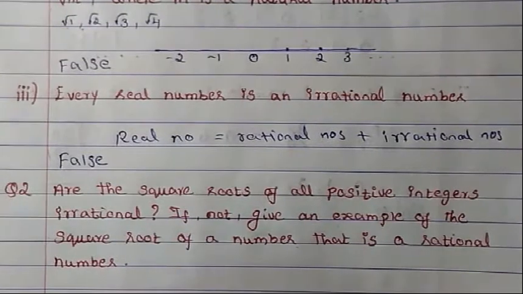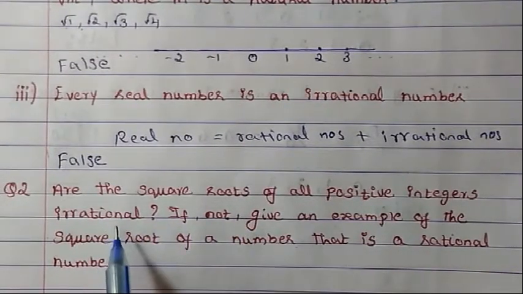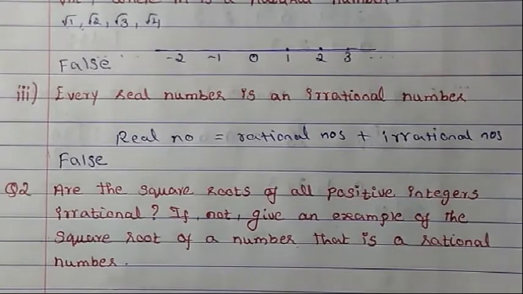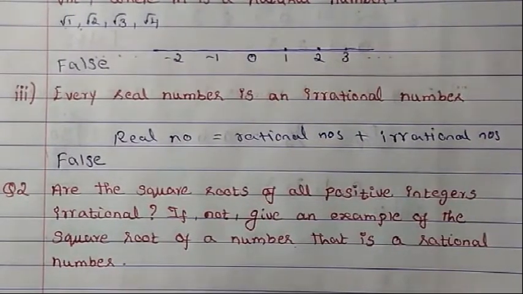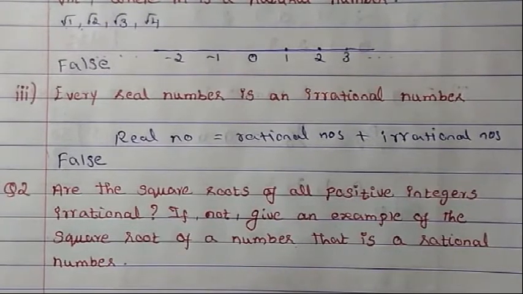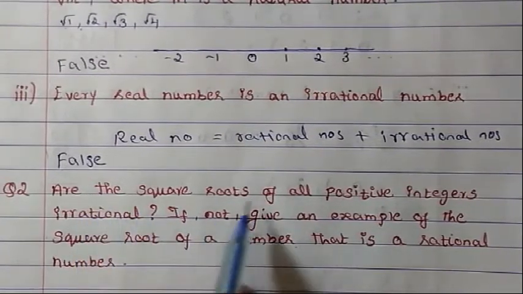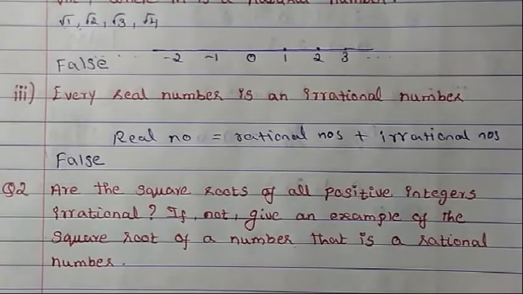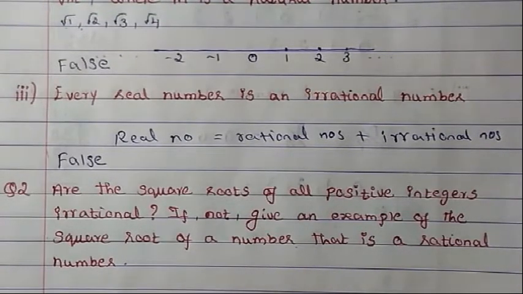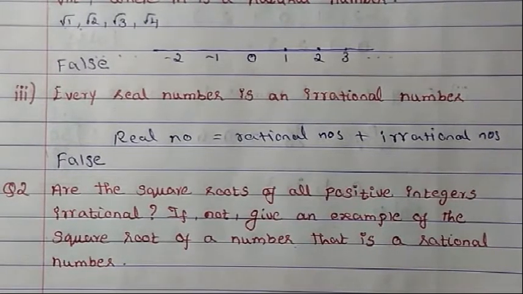We already studied what is irrational: numbers which are under a square root but of prime numbers. So are the square roots of all the positive integers irrational? It cannot be so for all positive integers. For example, 9 can be written as 3 squared, where if the square goes, we will get 3.